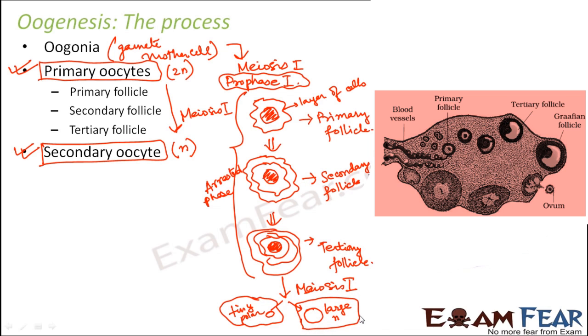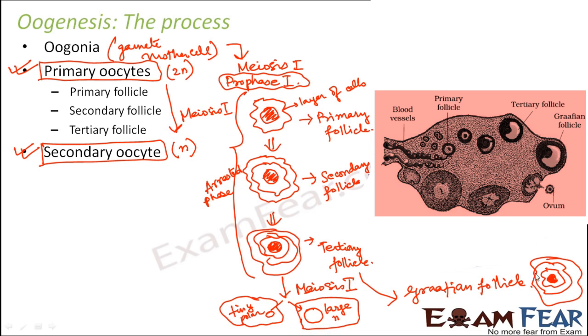So this large haploid secondary oocyte, what happened to it now? Now, when this was formed, by that time, the tertiary follicle also kept on maturing to form a Graafian follicle. So the tertiary follicle became matured to form the Graafian follicle. So now what is your final structure? You have a structure like the Graafian follicle, which is a matured tertiary follicle, and inside you have a large secondary oocyte. So that is your final structure.